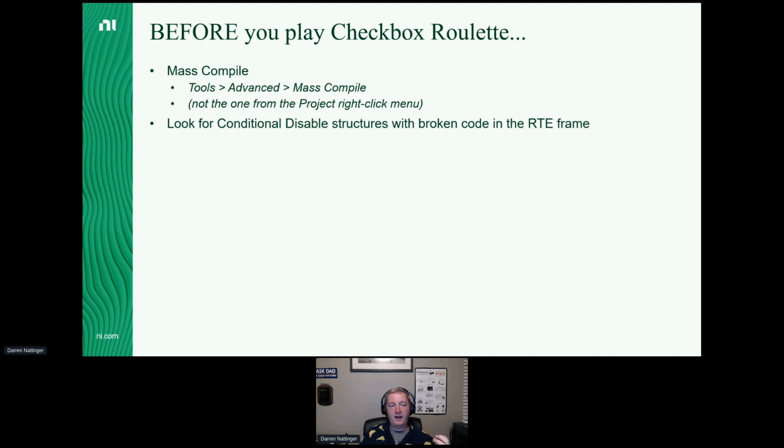Another thing that can definitely cause issues with App Builder is if you have conditional disable structures on your block diagram, and the runtime engine equals true case has like a broken wire in it or a broken sub VI or something like that.